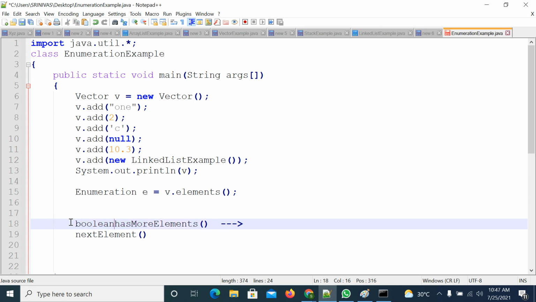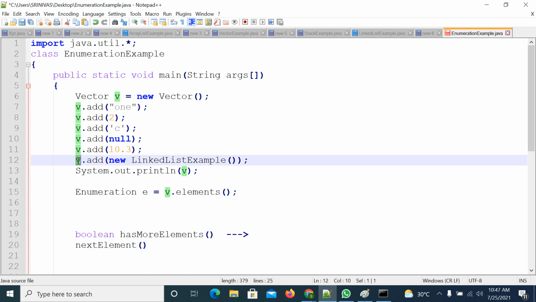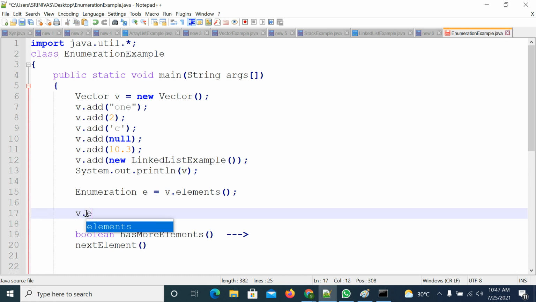If you apply this method on top of a Vector, it will first verify whether there are any elements inside this Vector or not. If it is having elements, it will return true. If it doesn't have any elements, it will return false.